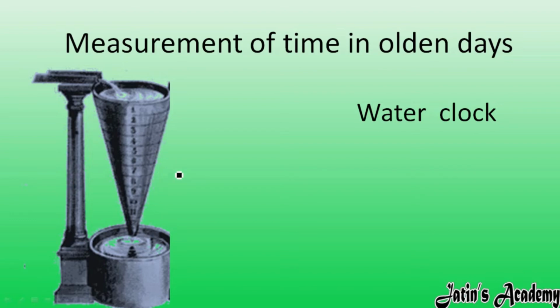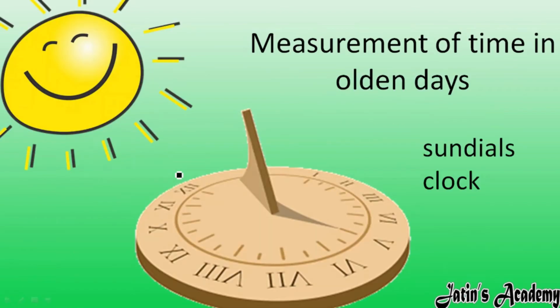By seeing how much reading it takes, they calculate the time period. The next instrument is the sundial clock. Readings are marked on it, and when the sun is overhead, a line gives a shadow on the sundial. According to this shadow and the rotation of the sun, they measure the time period, but these were not accurate in those days.